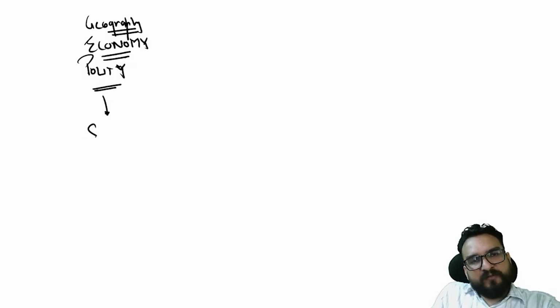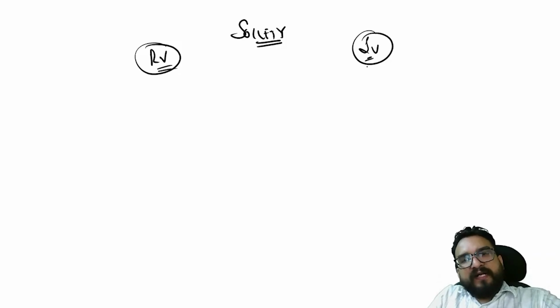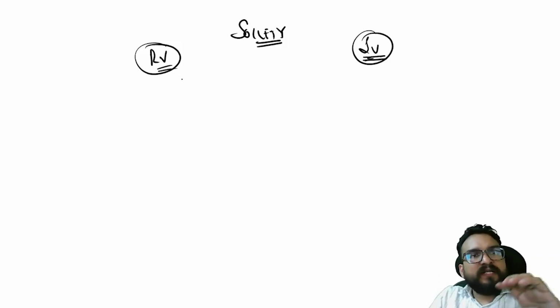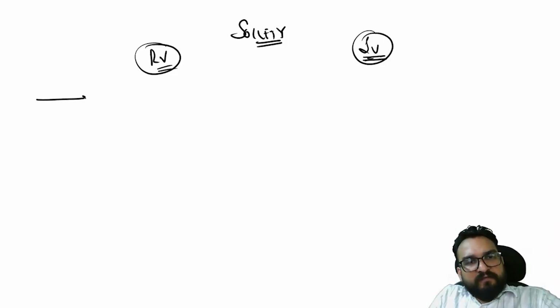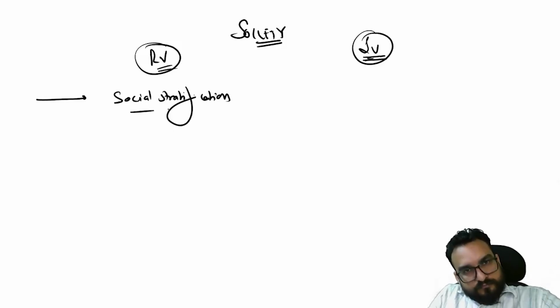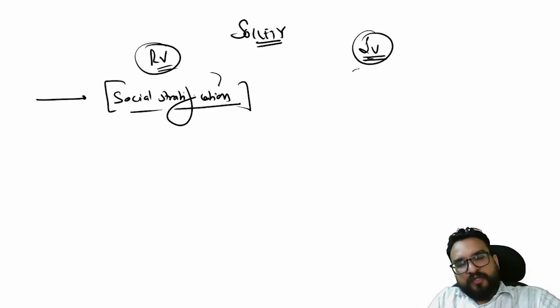Now we will be moving ahead and we will be seeing the society over here. Society, the important societal aspect, and then the religious aspect we will be understanding, right? Now first of all, if you want to talk about society, you will be talking about Rigvedic society and later Vedic society. As per our findings, as per the scholarship, you will find that there was a huge change between the Rigveda and the later Vedic period, right? First of all, in the Rigveda, we will be asking, was there any social stratification? Was there any social stratification? We will discuss both, here and here, and the later Vedic period as well.